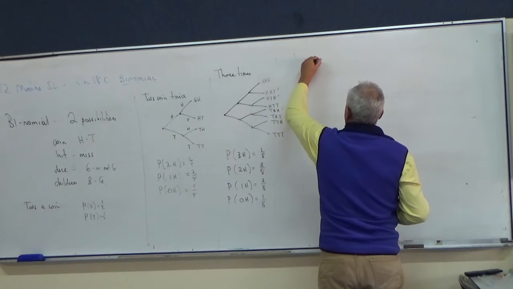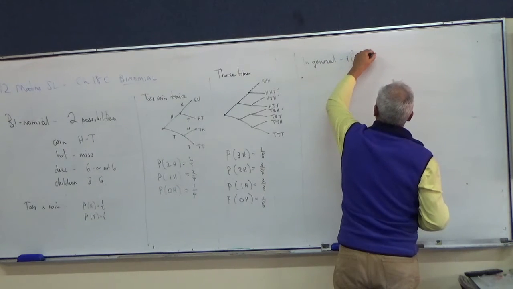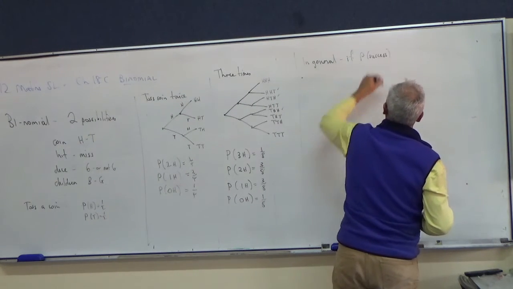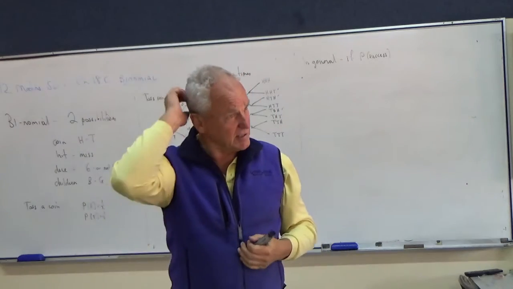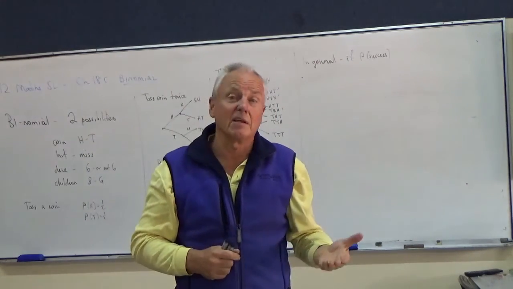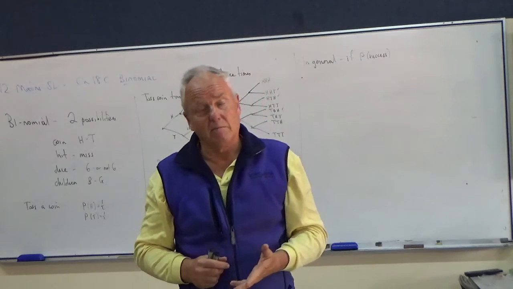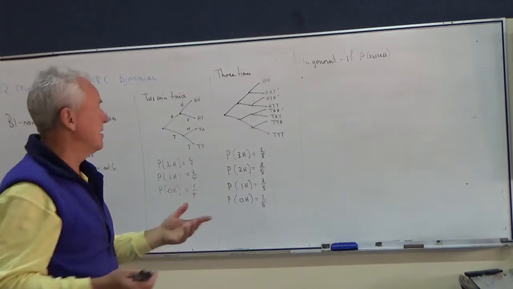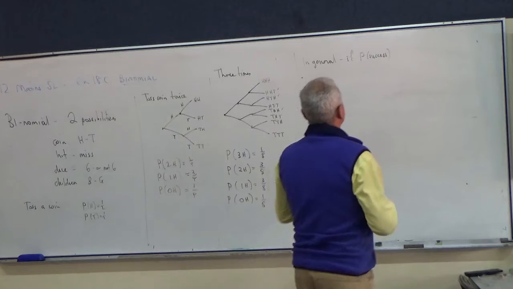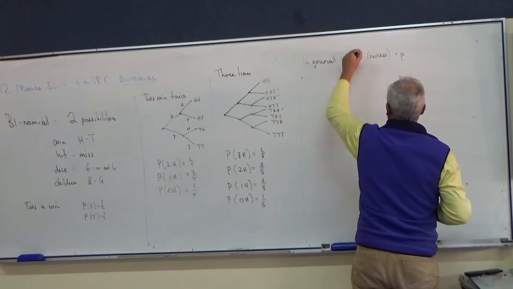So in general, if probability of success. And what does success mean? Well, it depends on what the question's asking. Success might be Bill winning, failure might be Bill not winning, but success might be throwing a 6, success might be throwing a head, whatever. But if probability of success is equal to P, a capital P for probability,